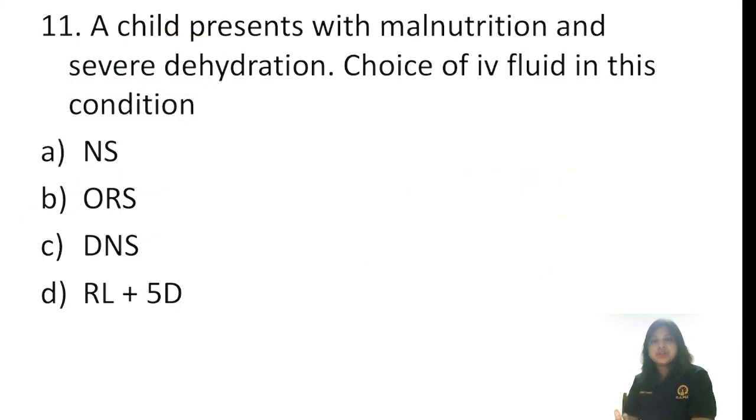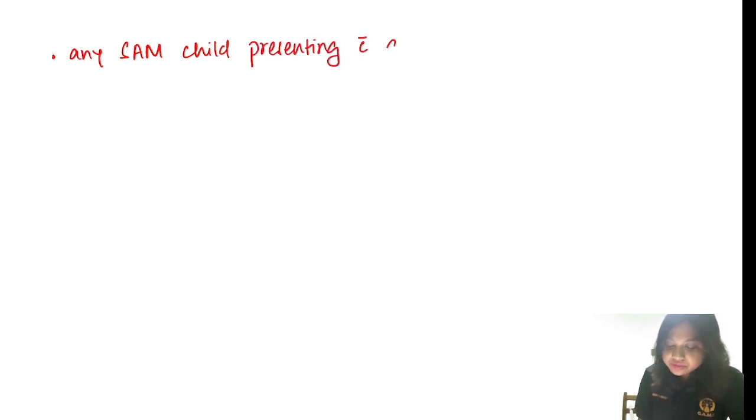Third question on malnutrition. A child presents with malnutrition and severe dehydration. Choice of IV fluid in this condition? The answer will be RL plus 5D. Now let me tell you, any SAM child presenting with diarrhea, we consider as some dehydration is present.